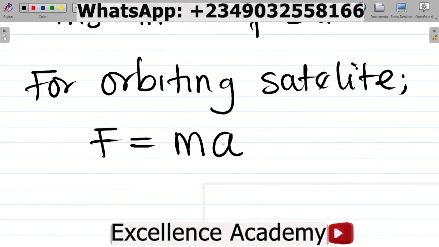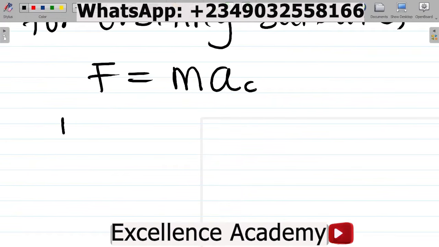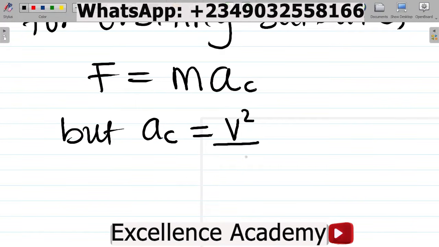In this case, the acceleration will be a centripetal acceleration. Why? Because the satellite is moving around the Earth in a circular pattern. But don't forget that AC, the centripetal acceleration, is equal to V squared all over what there? R.